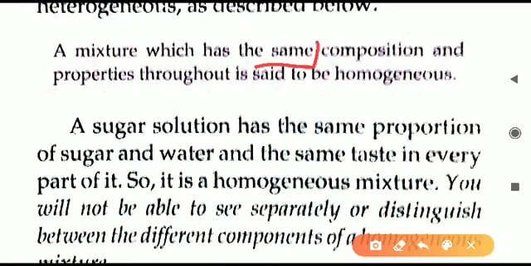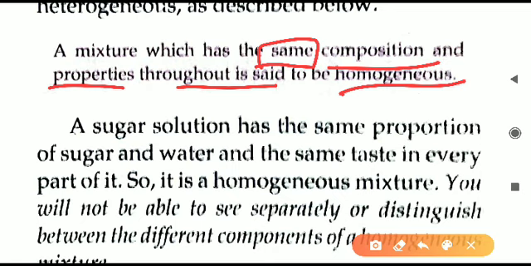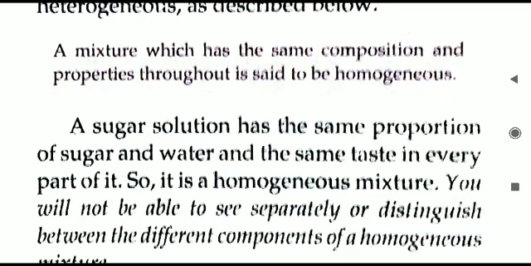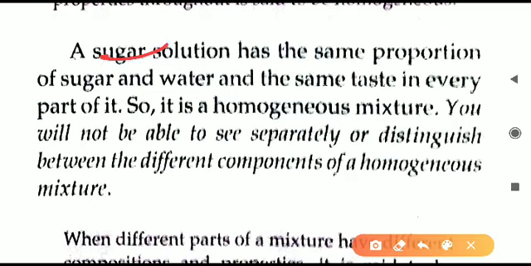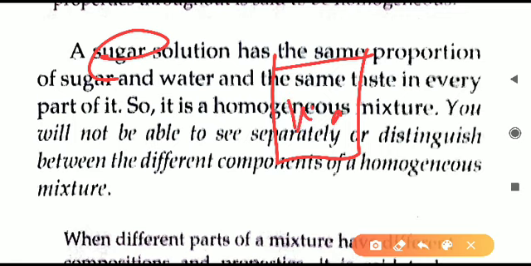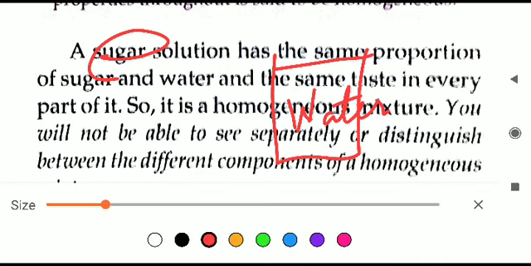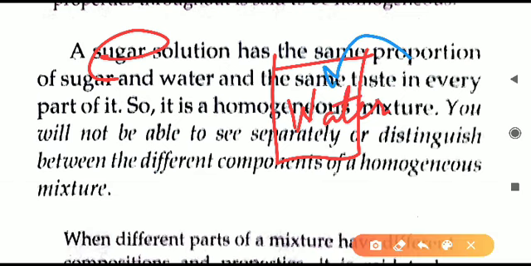If the mixture has the same composition and properties throughout, it is said to be homogeneous. Means if all the molecules present in a mixture are equally spread all through the container, then it is a homogeneous mixture. For understanding this, we will take the example of sugar solution. You take a glass of water. In that water we have dissolved some sugar. So sugar we have taken and put in water.